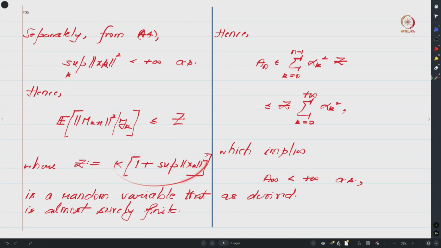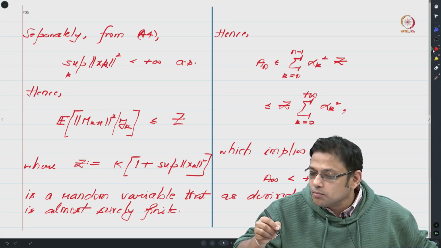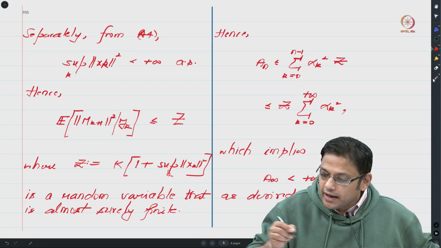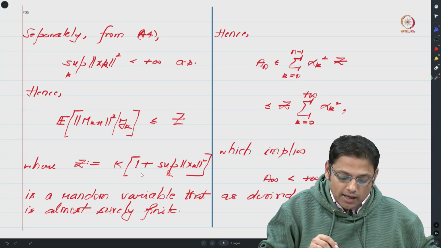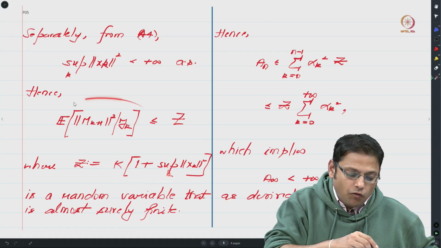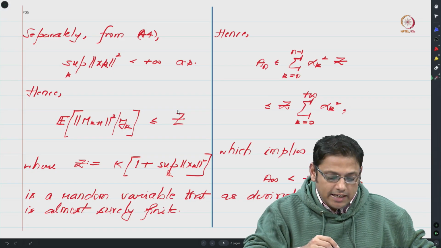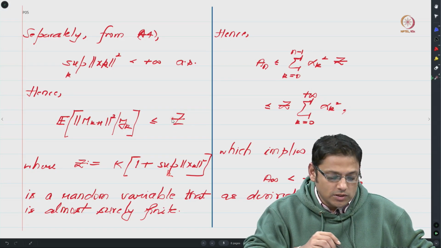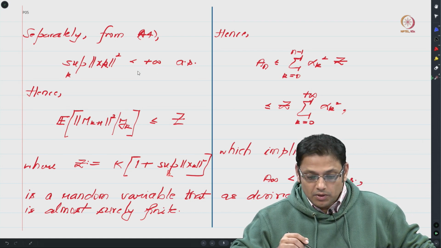So this expression now becomes independent of this small index k, right, because we have a supremum and this supremum is over k over here. Is this okay? So this supremum is actually over k, hence this expression is now devoid of k. So in other words this is a common bound for all these expressions on the left which depend on k, right, and recall that z is a random variable and all that we know is that this random variable z is less than infinity almost surely. Is that okay?